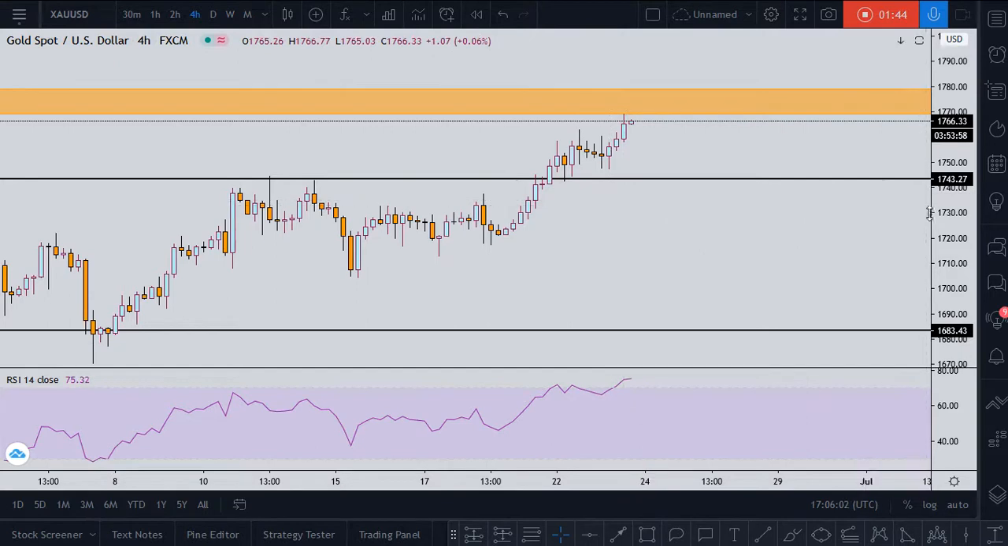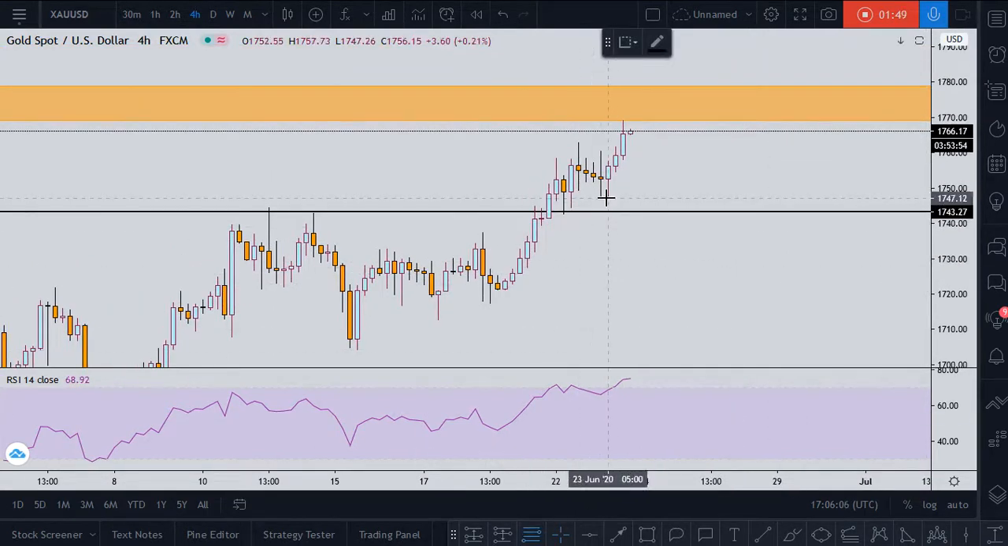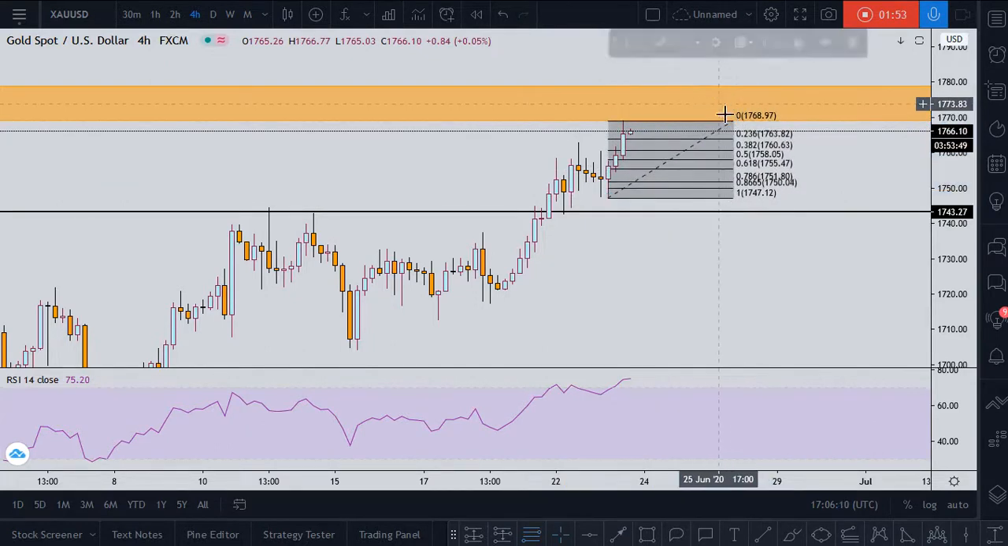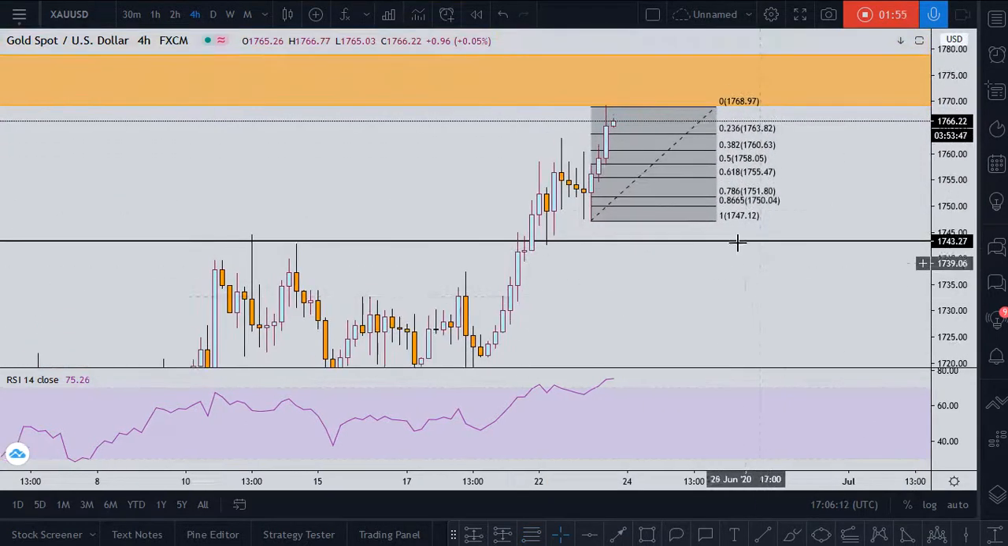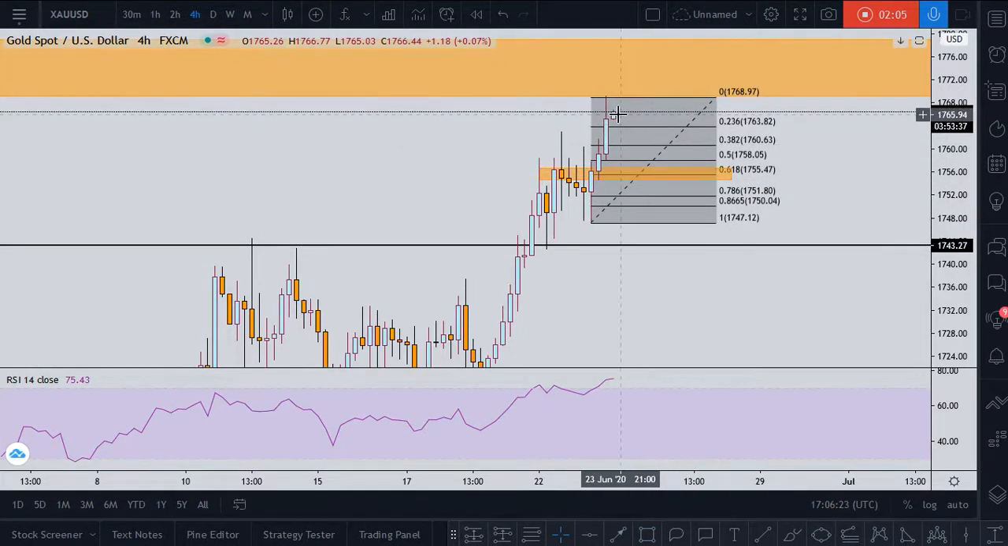So what do we expect and what is our target as well? So here we draw a Fibonacci retracement from bottom to top. As we see, the 0.618 level exactly matches with our support here. So we follow the price action at the lower time frame like H1 here.